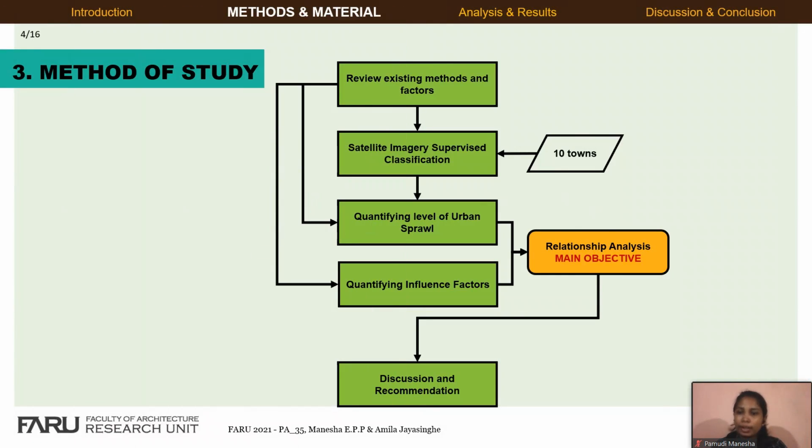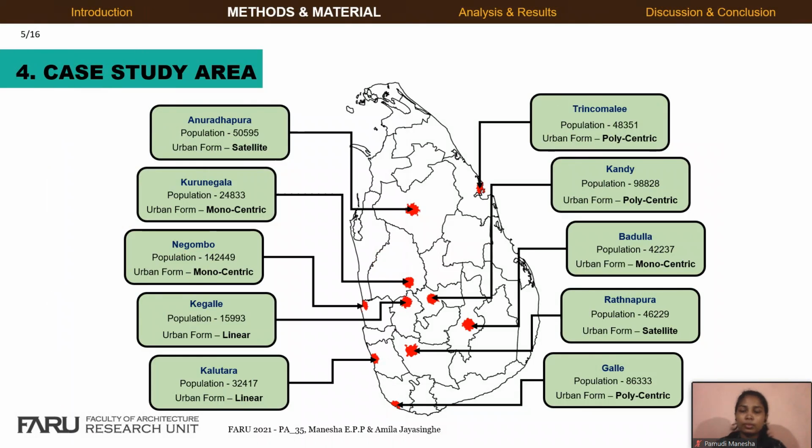In order to achieve the main objective, the study consisted of 5 stages. The case study selected 10 small and medium towns from Sri Lanka based on 3 criteria. These are population size of the town, diverse urban form, and data availability.